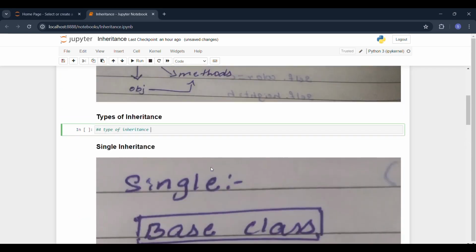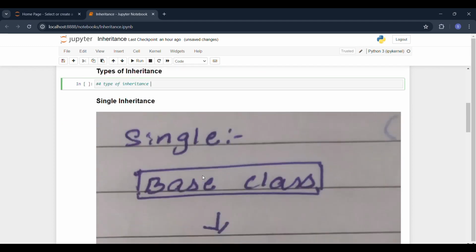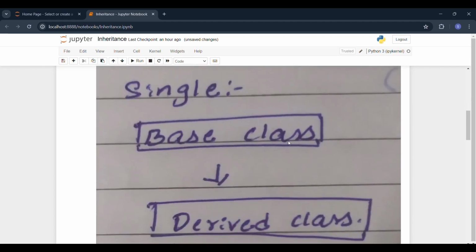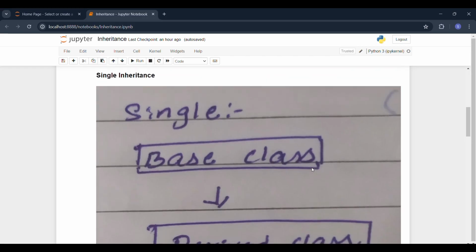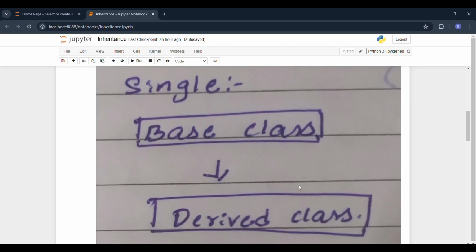First, let me see single inheritance. Basically, single inheritance is nothing but there will be one parent and one child. A base class is nothing but a parent, and a derived class is nothing but a child. In single inheritance, the derived class, that is the child class, will be accessing all the properties of the parent class. This is single inheritance.